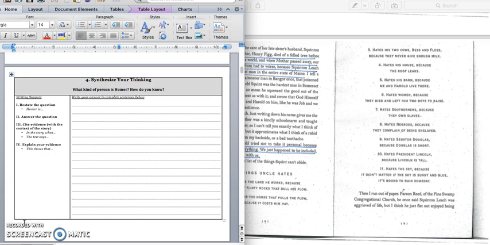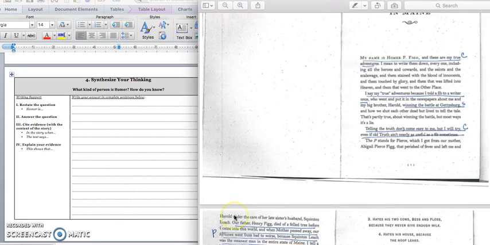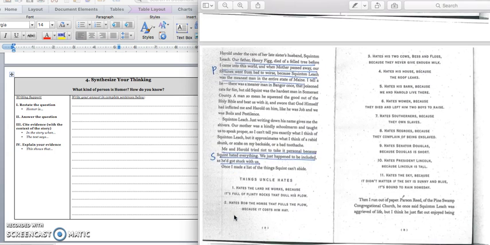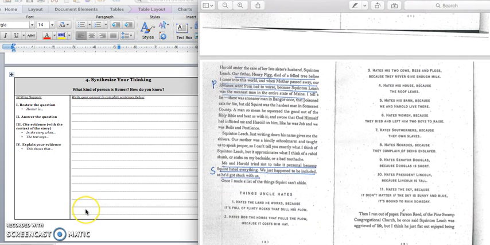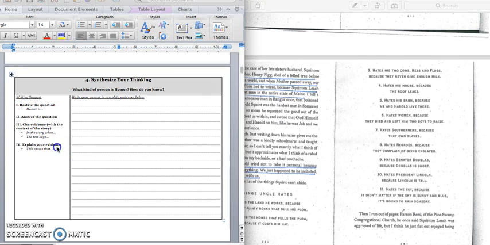It says, what kind of person is Homer and how do you know? So based on what Homer has told us so far about himself and his life, write down a character trait for Homer and support your answer with evidence from the text.